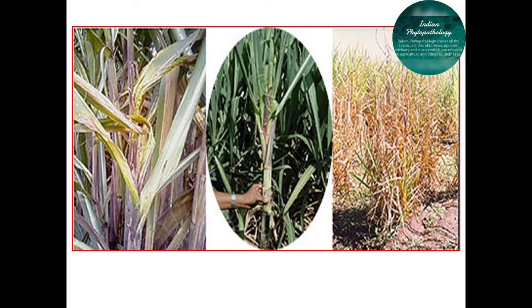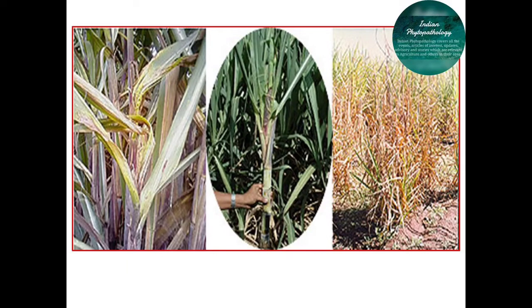The second most important point is use of healthy seeds. That means selection of seeds should be done from a good nursery, and they should be free from disease. As we have seen in the disease cycle, the chlamydospores are present in infected seeds. Such infected seeds give rise to initial inoculum, and development of disease is fast in such infected seeds.